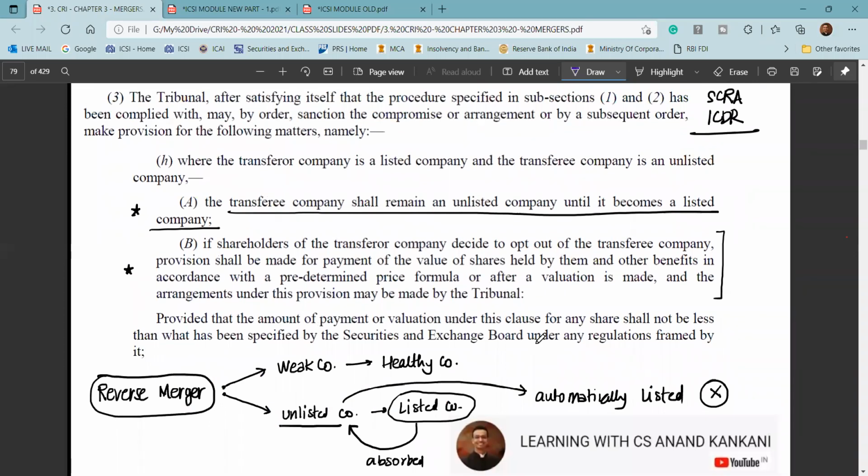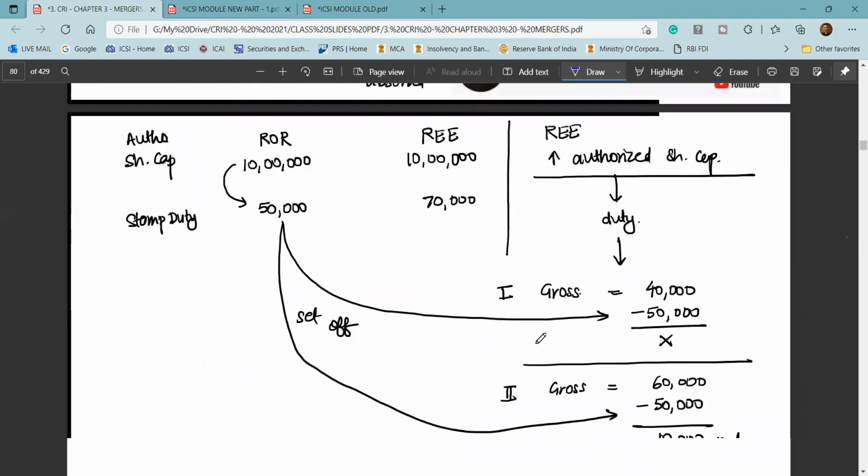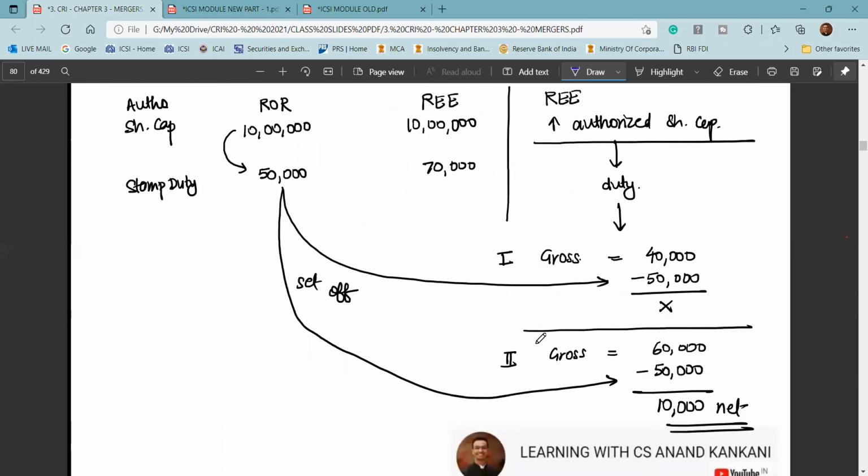Company will have to comply with the provisions of the ICDR, and thereafter it will get listed. So this is what we had covered. Now with respect to the stamp duty, the stamp duty which is paid by the transferor company. Now this question, theoretically, not the practical one, but the theoretical question has been asked in the exam multiple times.